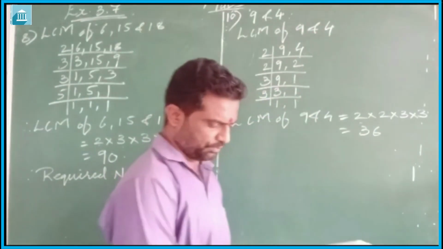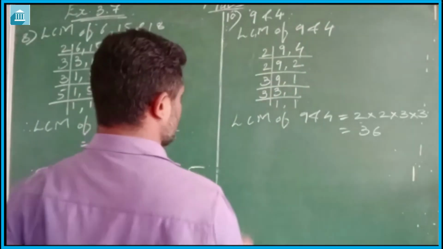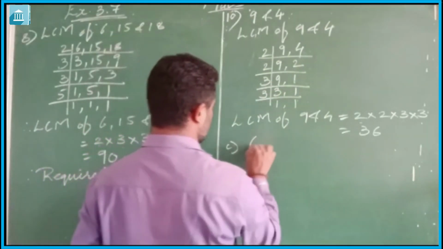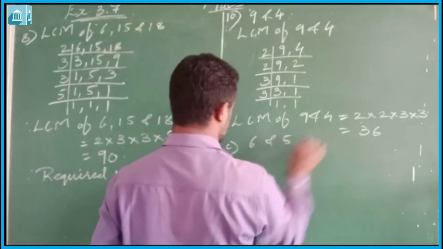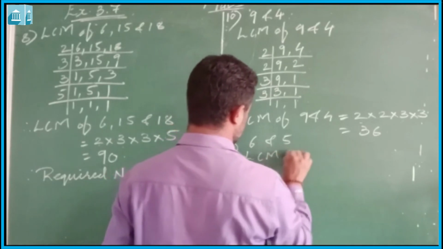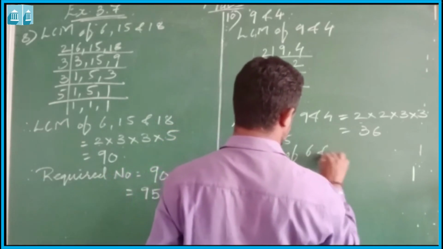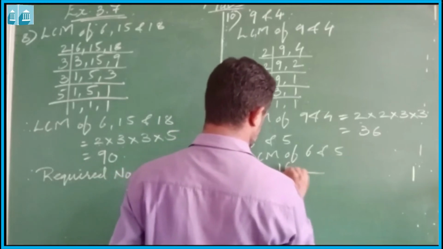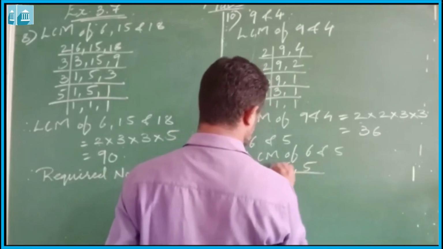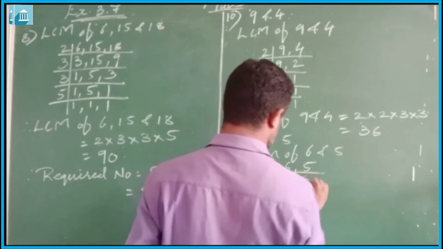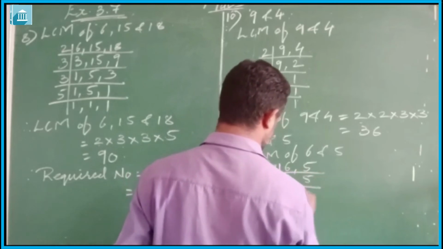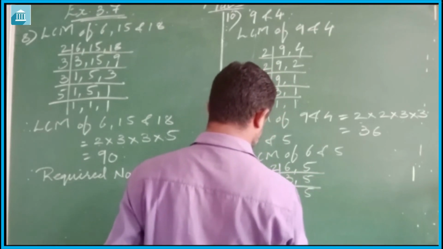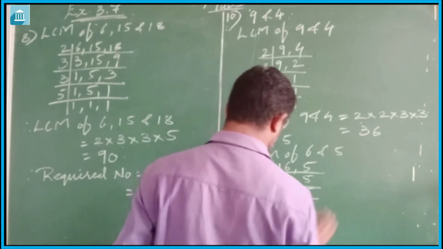Let us do one more, that is 6 and 5. LCM of 6 and 5. 6, 5, divide by 2, 3. 5, 3 is 1, 5, 5, 1, 1.